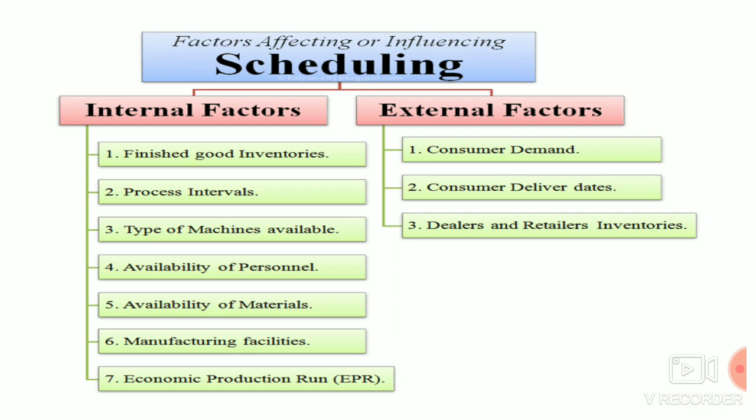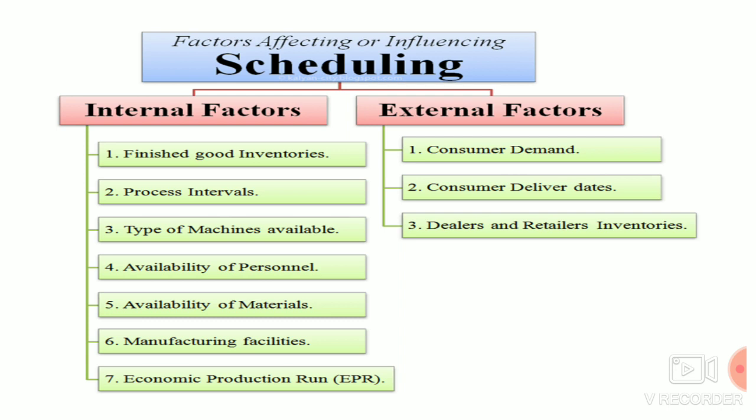Next we are going to see an important topic, factors affecting or influencing scheduling. Here we have internal factors as well as external factors. Internal factors are the factors which affect the project internally, inside the organization. External factors are the factors which affect the project from the outside. Here we have 7 points under internal factors: finished good inventories, process interval, types of machine available, availability of personnel, availability of material, manufacturing facilities, and economic production run.